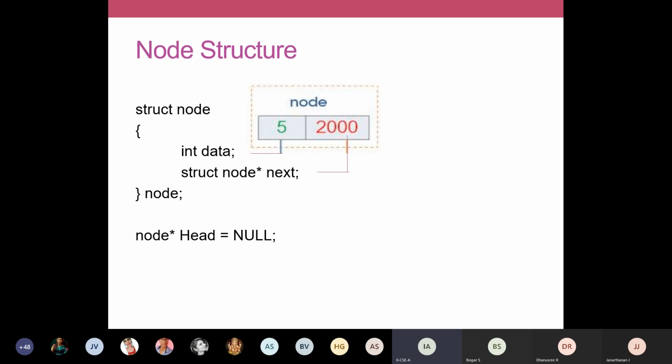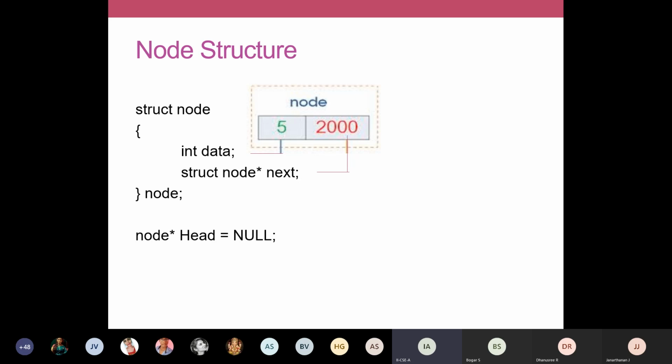So this is a general way of defining your node structure. If you are taking a C program, this notation you just see, you have a struct node. I'm defining a user defined data type, like how you are having int a. Here afterwards, I'm going to use a notation called struct node. Node is going to be a user defined data type. In that node, you're having two fields. You're going to pack two pieces of information into your node. One is for the data and another one is for the address field. So those two terms you're going to define inside your structure.